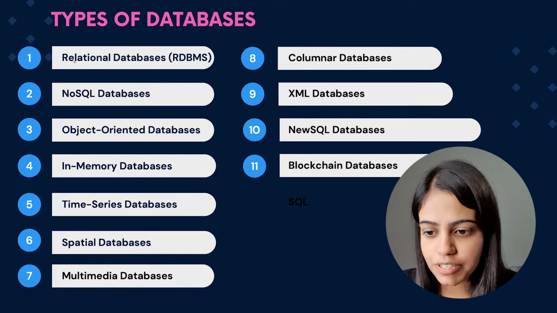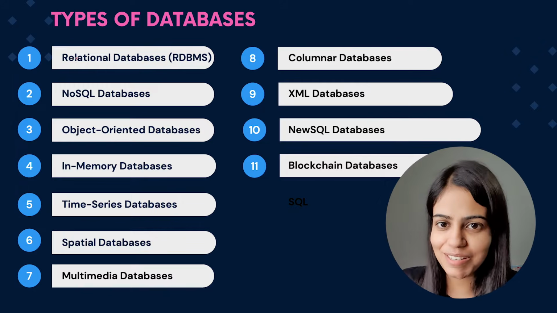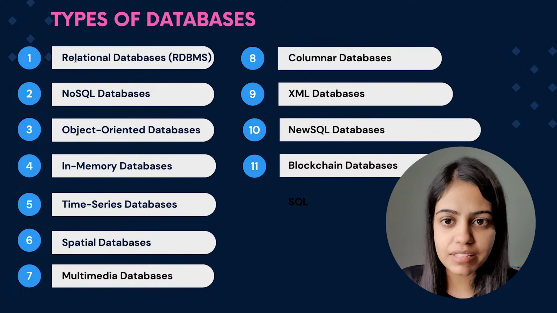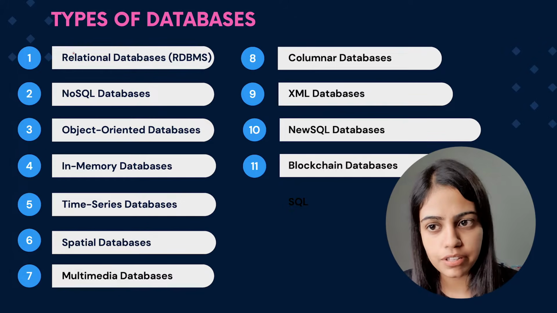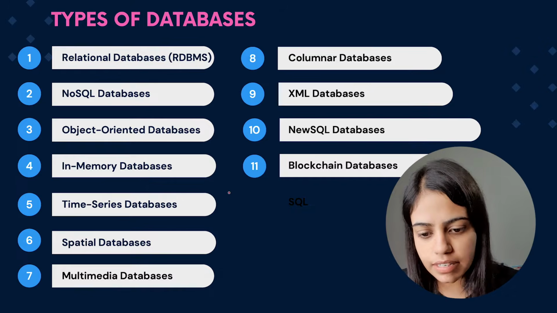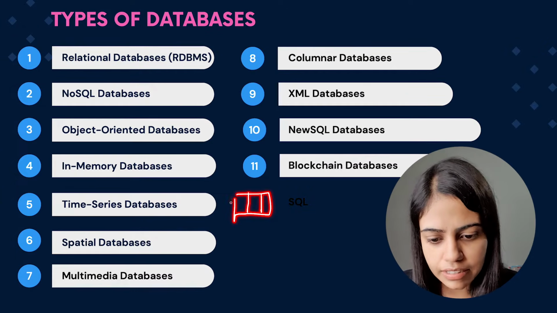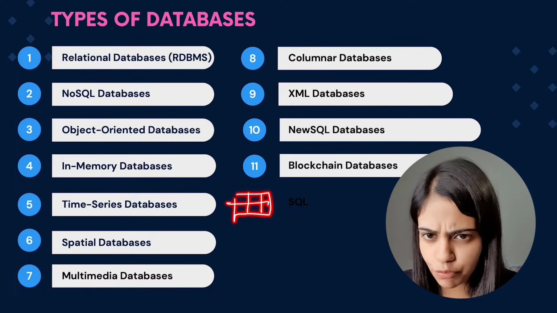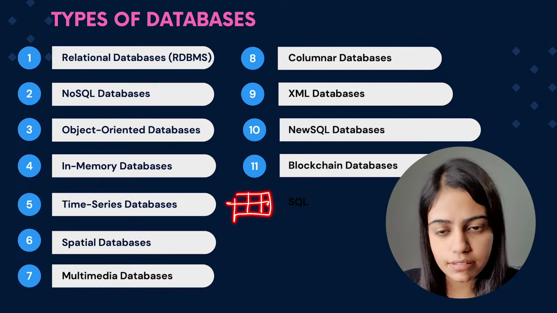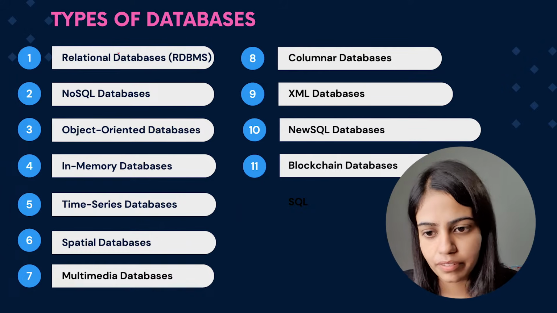So on the very first, we are having relational database, that is among the most widely used databases. So in relational database, what happens? In that database, there is a collection of data items, which is kind of having some relation between them. So consider I am having a database or a table. In this table, there are certain number of rows, certain number of columns, and these are having some relations in between them. So basically that is a relational database.